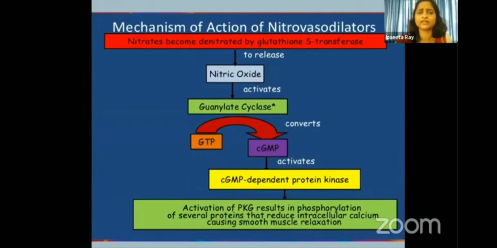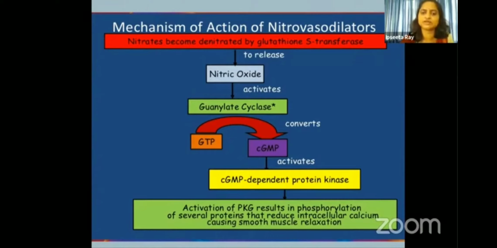Coming to the mechanism of action, how these nitrates act. These nitrates are converted to nitrites, which are rich in nitric oxide. So they release nitric oxide, which activates the guanylyl cyclase present in the vascular endothelium. There is an increase in cyclic GMP, which activates the protein kinases, and there is dephosphorylation of myosin light chain kinase in the blood vessels.